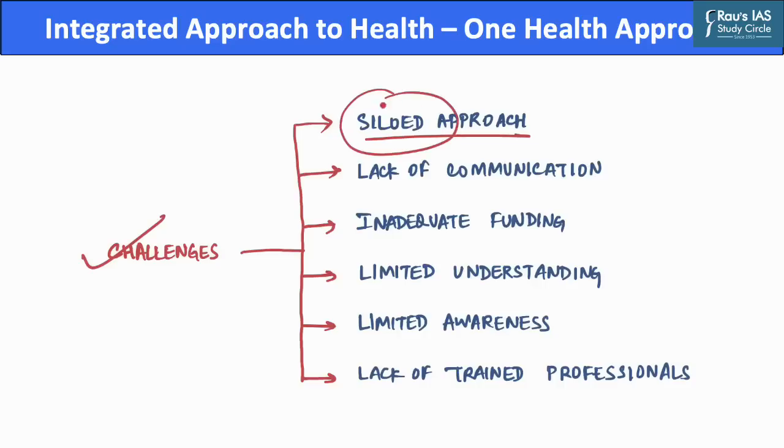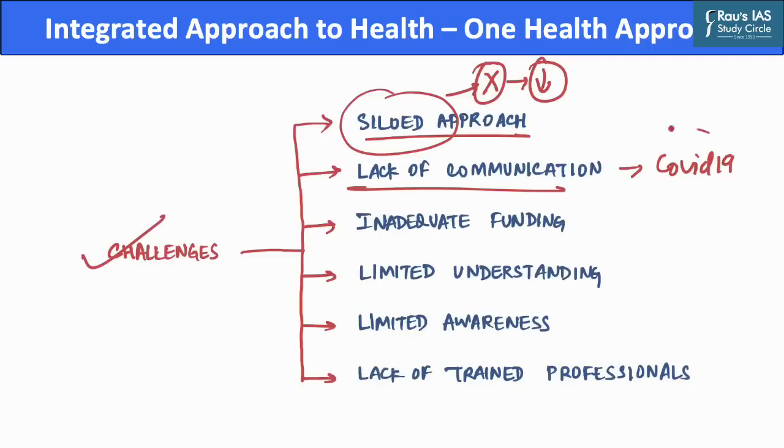This siloed approach prevents transmission of information, which might lead to decreased disease surveillance. Further, there has been a lack of communication as well as inadequate data sharing, and this limits the opportunities for detecting zoonotic diseases. The spread of the COVID-19 pandemic across the world is an example of such a lack of communication.